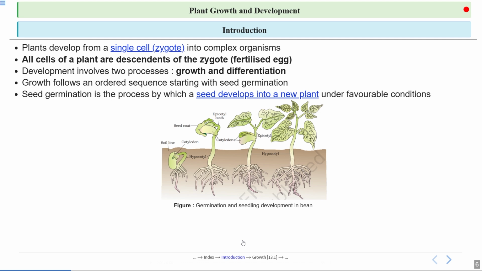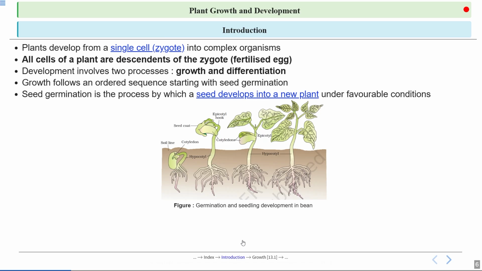So unlike us, it develops from a single cell zygote, and here it is also written that all cells of the plant are descendants of the zygote. It means all the cells of the plant are made from a single cell zygote. If we talk about development, it involves two main processes, that are growth and differentiation. We will look into each of these processes one by one.